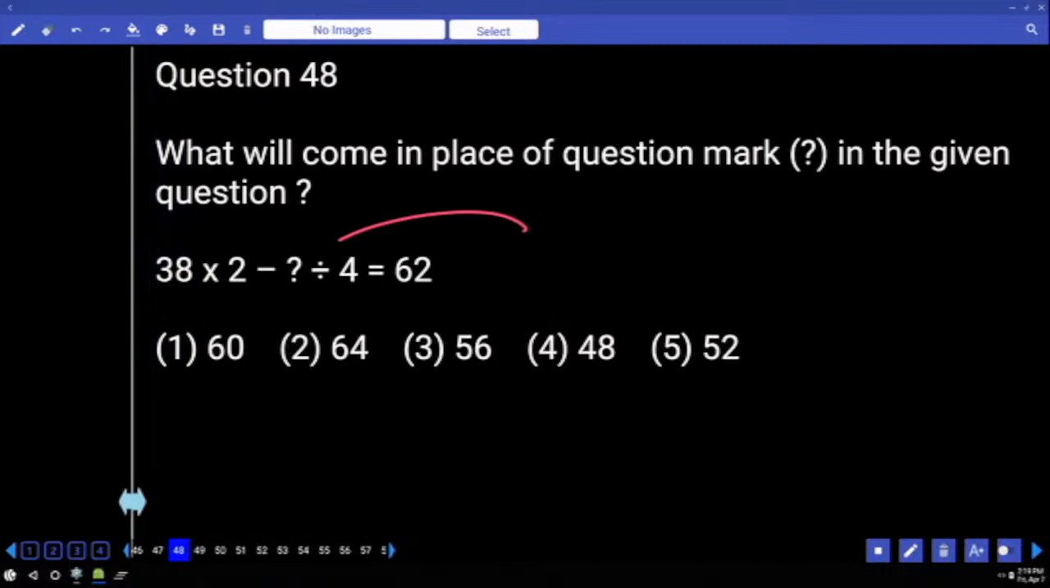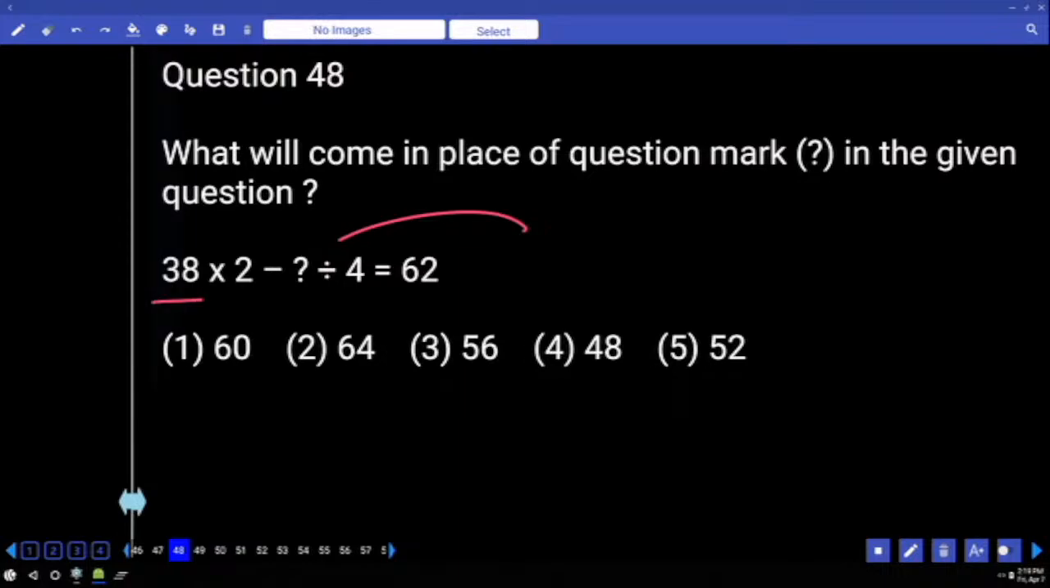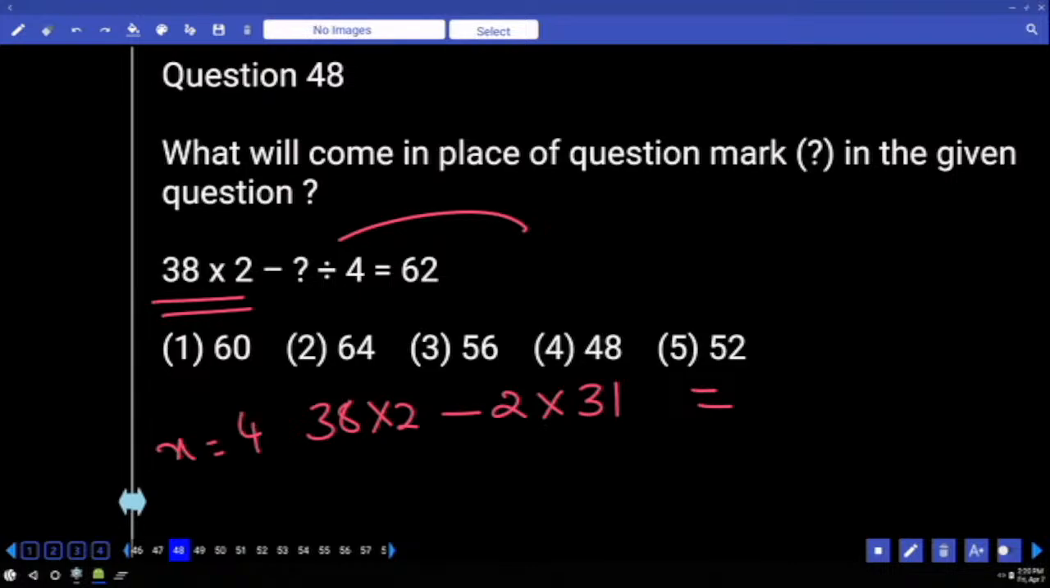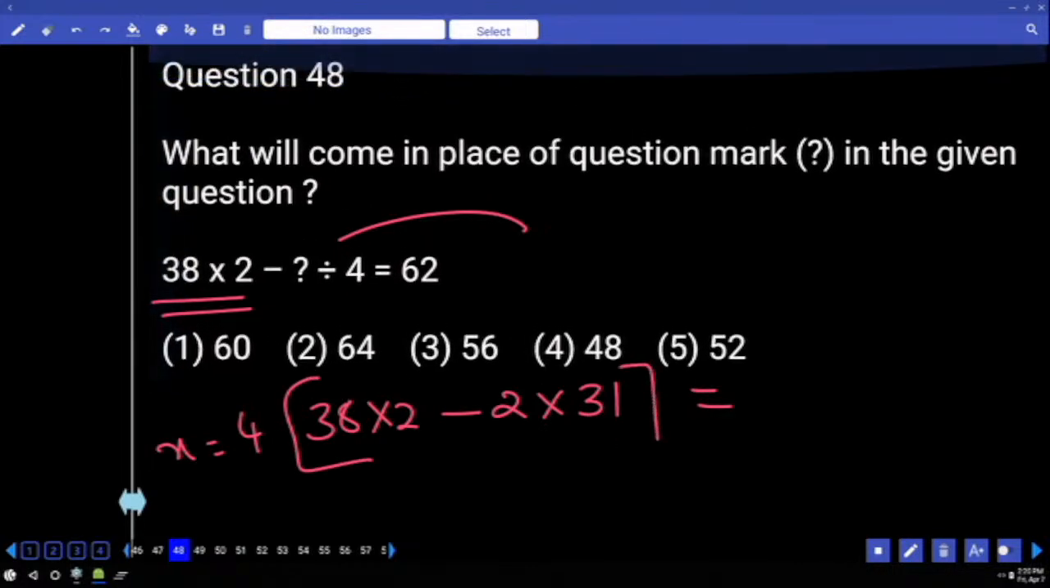X by 4 minus value goes to the right hand side. It becomes plus. Right hand side 62 comes to the left hand side. Yes? Already one of the numbers is in the form of some number into 2. Minus what number are you supposed to write? I will write it as 2 into 31 for my simplification purpose, which is equal to x by 4. Then the x value is equal to 4 times of this number only.